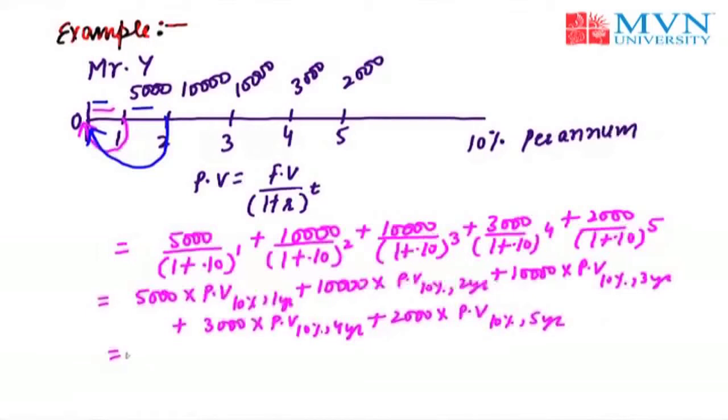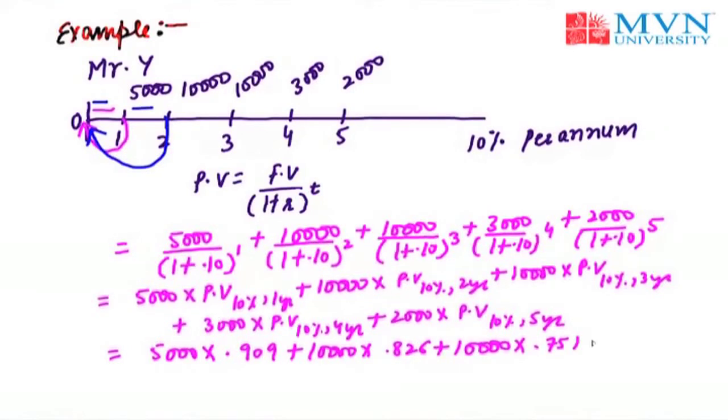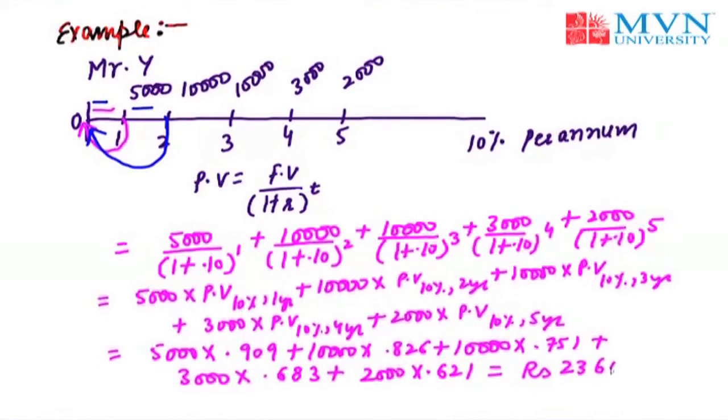Looking at the present value of money table, the values are 5,000 into 0.909 plus 10,000 into 0.826, 10,000 into 0.751 plus 3,000 into 0.683 plus 2,000 into 0.621, and the answer would be rupees 23,606. That's why the present value of all the inflows of money for the next 5 years of Mr. X is nothing but 23,606 rupees.